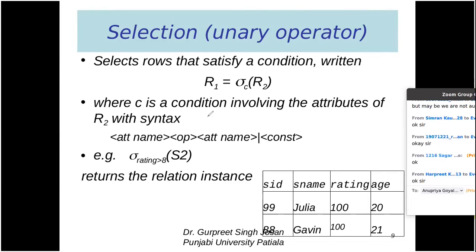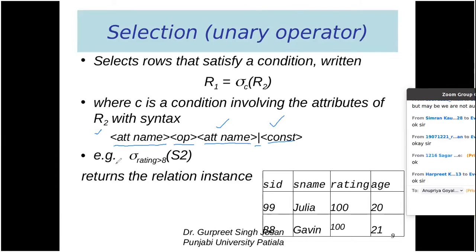C is a condition that involves the attributes of R2. The general syntax of a condition is attribute name, then we can apply some operator, then again an attribute name or a constant. So on the left hand side you can have only an attribute name, but on the right hand side of the operator, you can have either some attribute name or a constant.